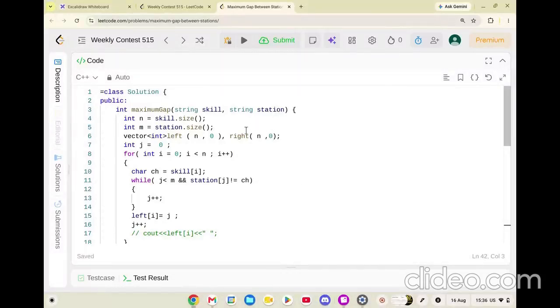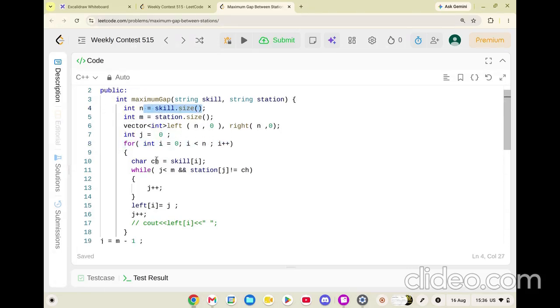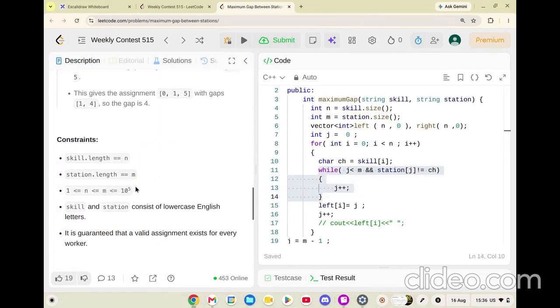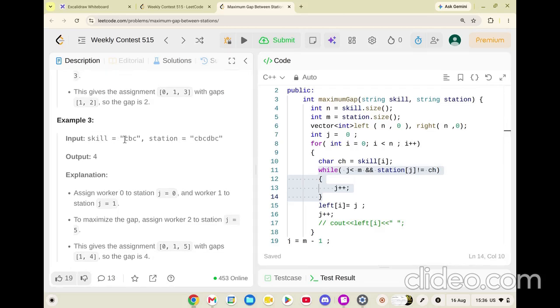Great. So let's quickly look at the code. We have n, m, and left, right. We will start from j equal to 0. We go over every element of i up to n, which is for skills. We will take the character and travel until we get that character. So I hope this is pretty obvious. Let's take the third case. For the leftmost character, we will start traversing from 0 and will traverse until we get the first occurrence of C, that is this one.